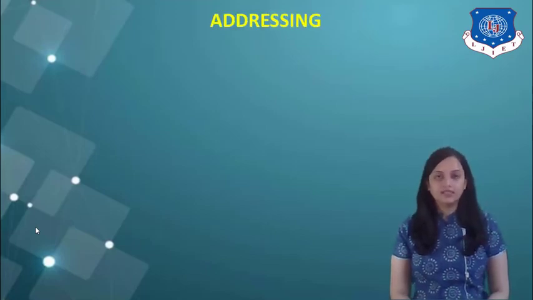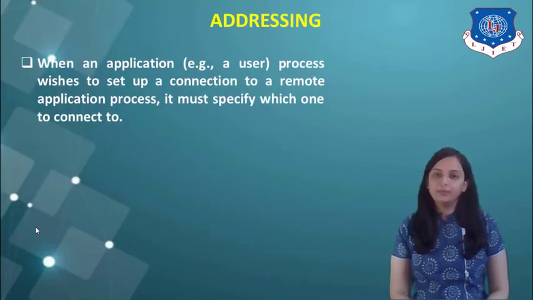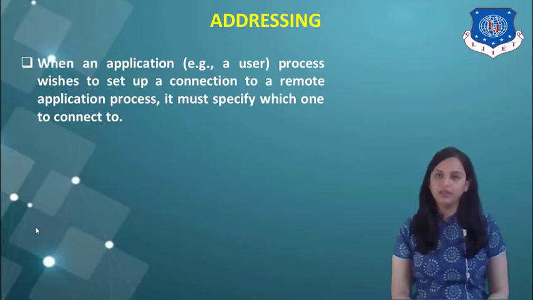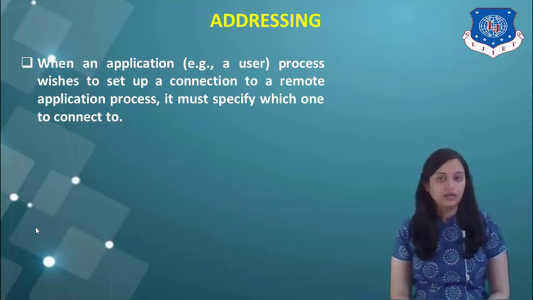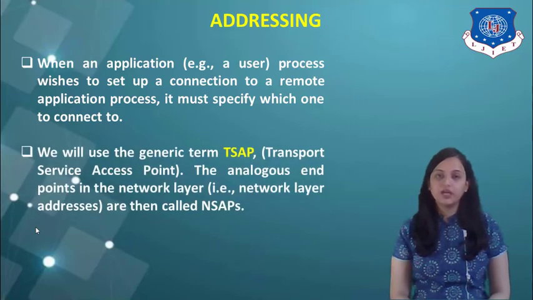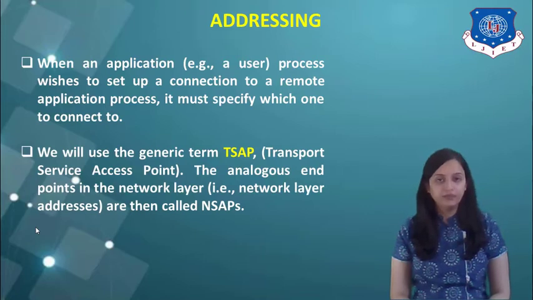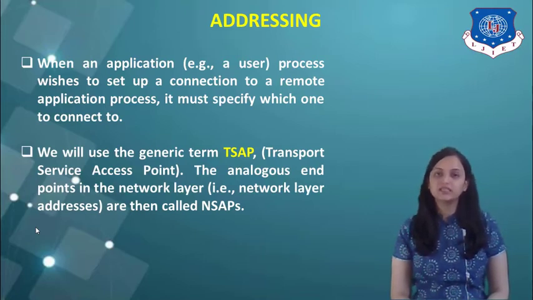So first one, addressing. When an application process wishes to set up a connection to a remote application process, it must specify which one it has to connect to. That is called addressing. We will use the generic term TSAP, that is Transport Service Access Point, to indicate the addresses.